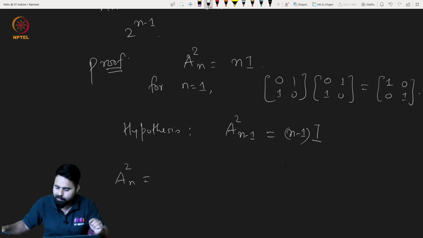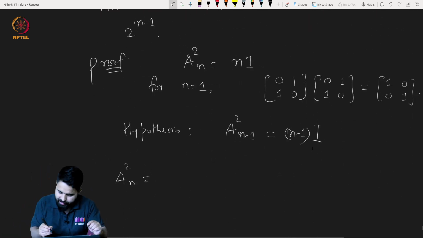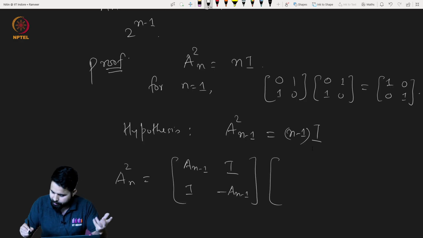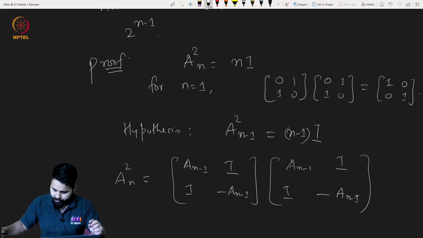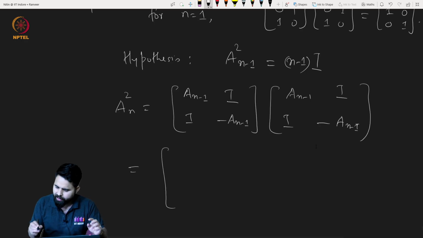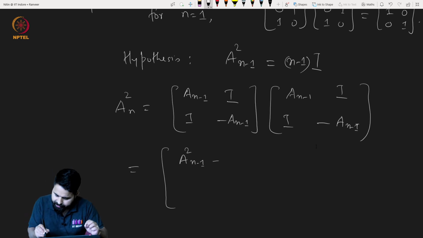Let me write down the same structure again: An minus 1, identity, minus An minus 1, multiplied again by An minus 1, identity, minus An minus 1. Let me simplify it. This will be A square n minus 1 plus the identity matrix.